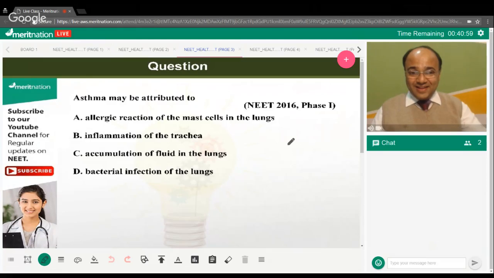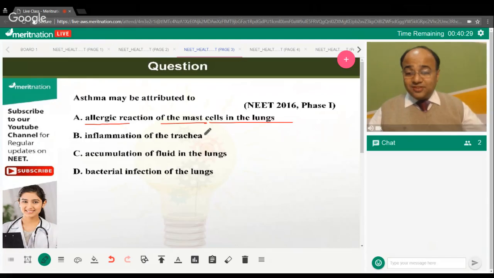All right. I guess everyone is ready with their replies. Okay, Lucky says A. Kalpana says it is A. What about Nisha? Okay. So, asthma may be contributed to the allergic reaction of the mast cells in the lungs, which ultimately leads to the constriction of your airways in the lungs, and also secretion of large amounts of mucus.